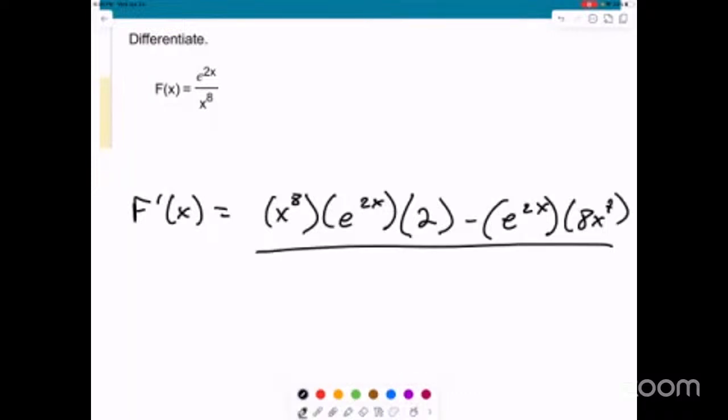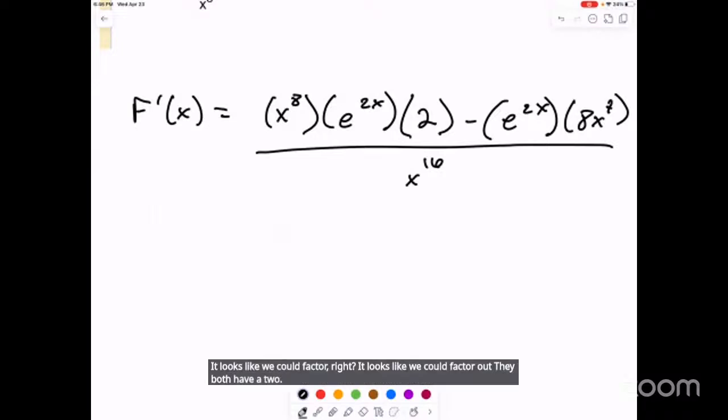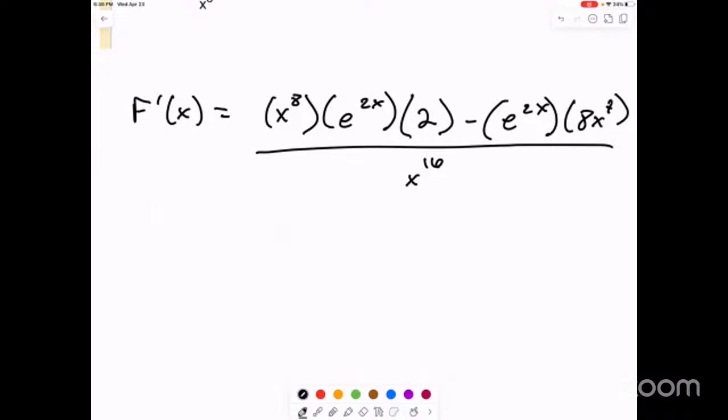Okay. Now it looks like we can factor, right? They both have a 2. Let me see. Okay, they both have a 2x to the power of 7, e to the power of 2x, right? So then in this first one, it looks like we have an x here.